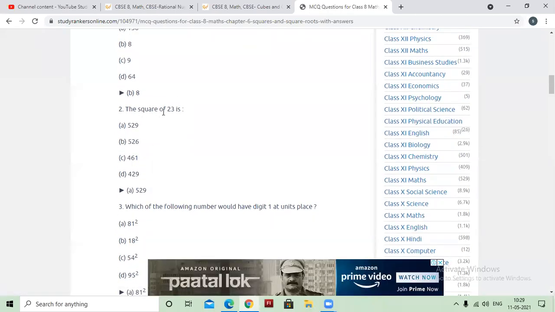Square of 23. What is 23 square? Make the square, 529. That is the first option, 529. 23 into 23 is 529.